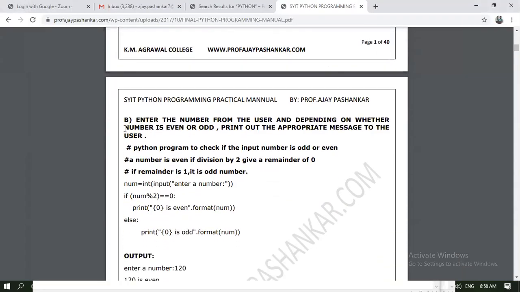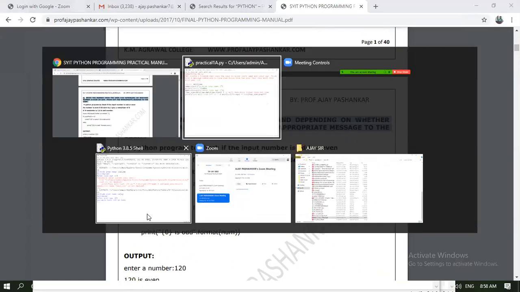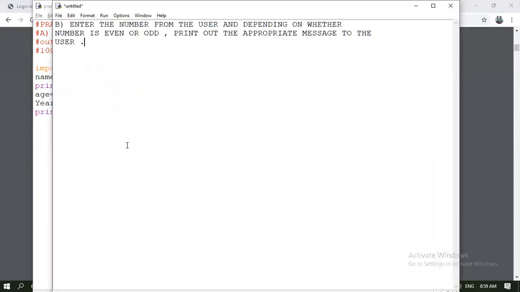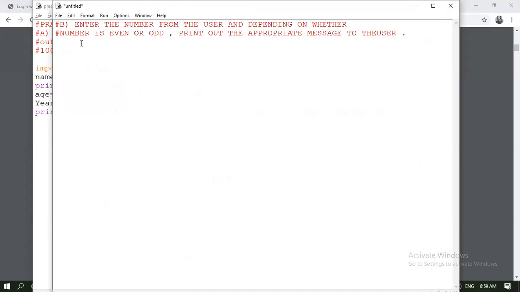So first is the commenting part. Simple. So enter a number. Just taking a new program, with this as a comment. Your question is simple though. It should ask the user to enter a number, and whether the number is even or odd, print out the appropriate message to the user. So we are accepting any number from the user, and depending on whether the number is even, odd or zero, print out the appropriate message.